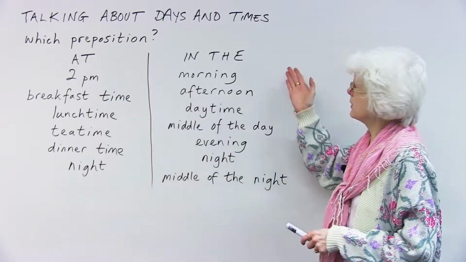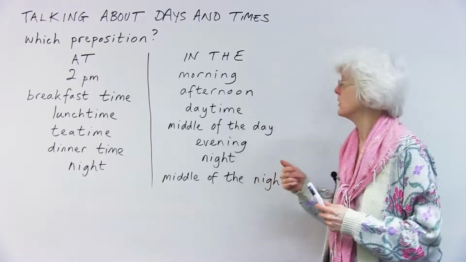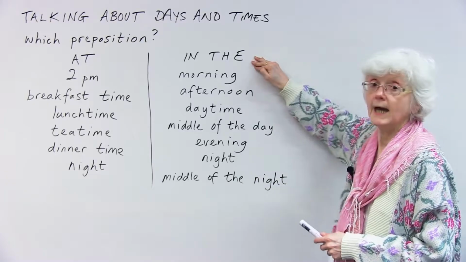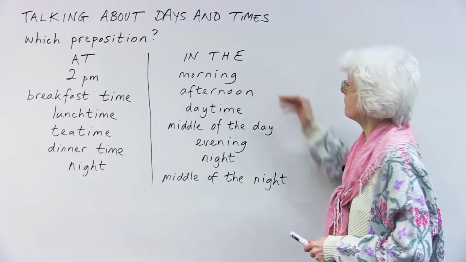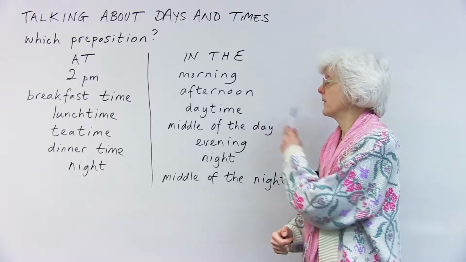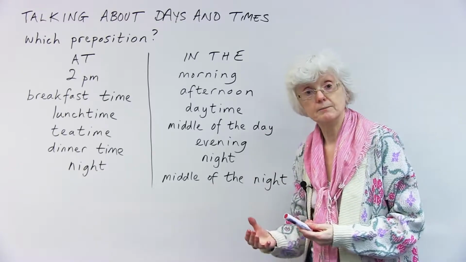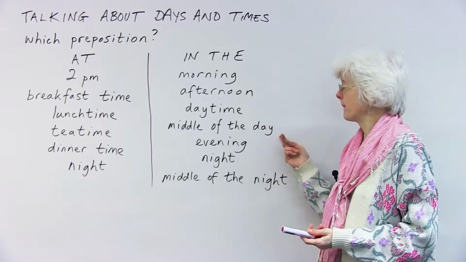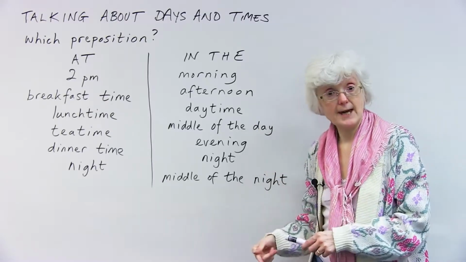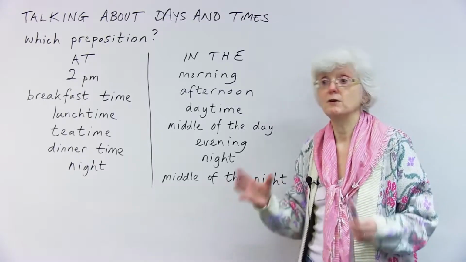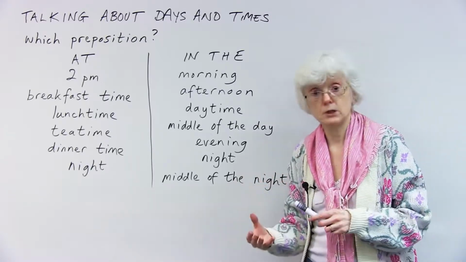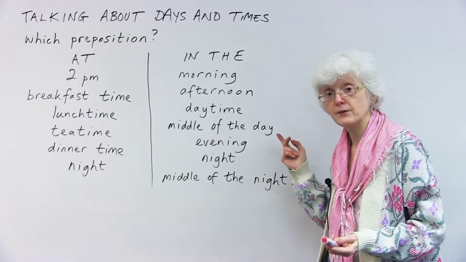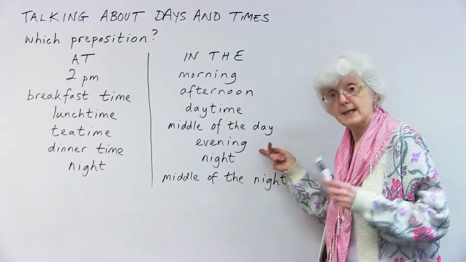Okay, so let's have a look at the in preposition and see what goes with in. So you can say in the morning, in the afternoon, in the daytime, meaning any time during the day, in the middle of the day, so that's roughly maybe midday, 12 o'clock or 1 o'clock, 2 o'clock, that sort of time, in the middle of the day. In the evening.